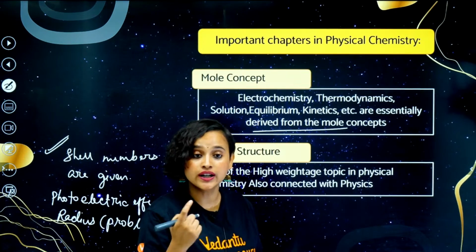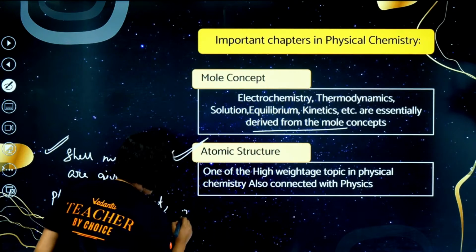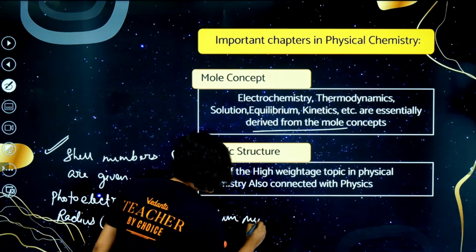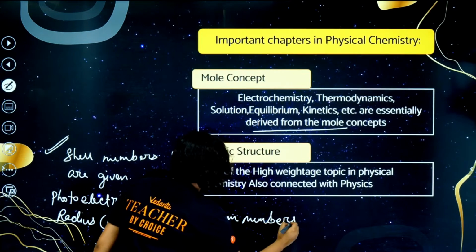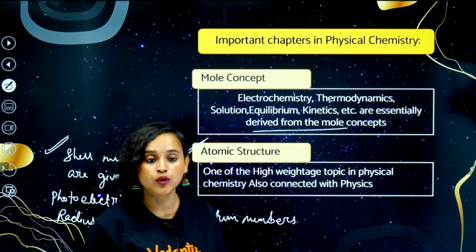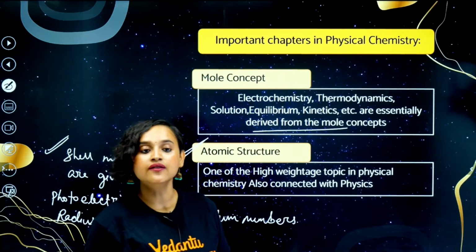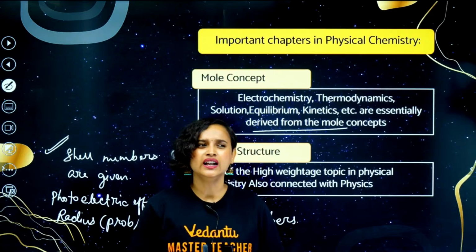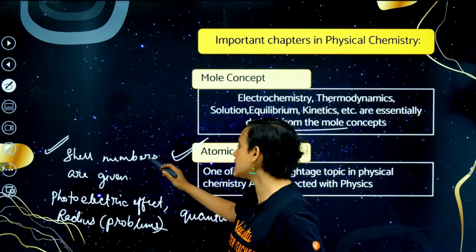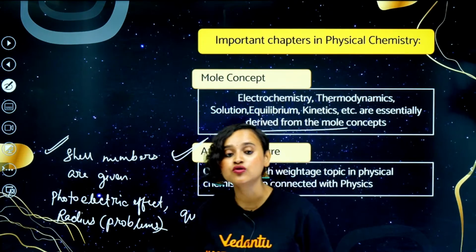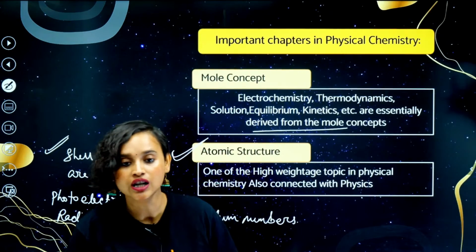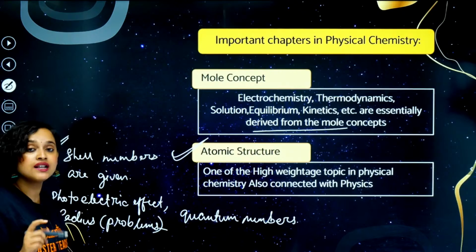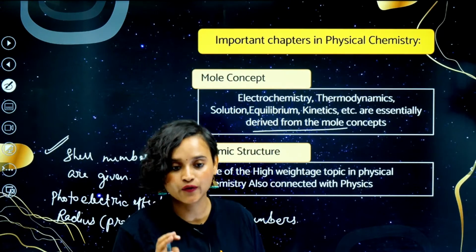What else? Quantum numbers, right? Quantum numbers, yes. How could I forget that? Quantum numbers is also very important. So these are the ones that are very important. Bohr postulate, maybe not. It is slightly important. However, these are the ones that are very important and problems usually definitely do come from these topics. So please do not skip these topics for your exam.